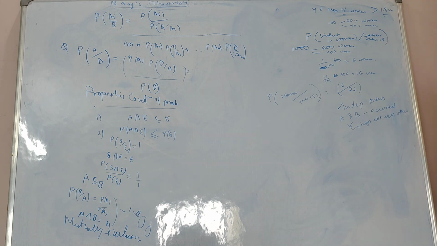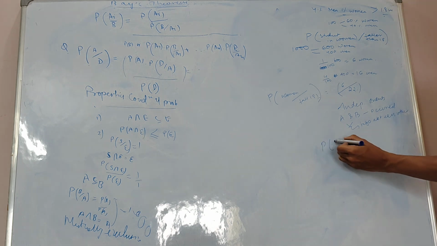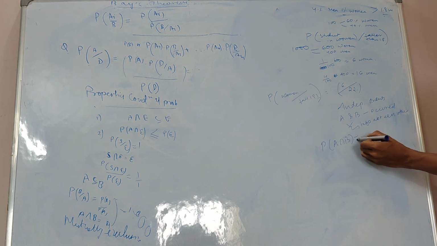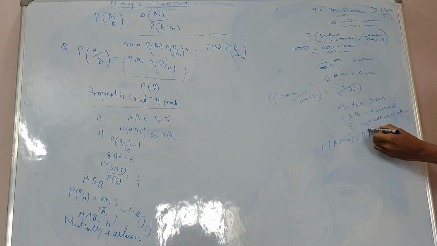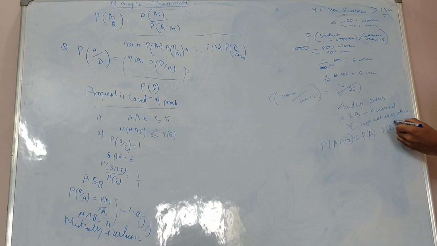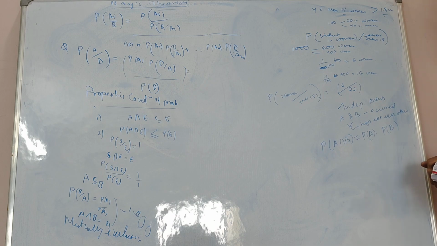So the probability of A intersection B will be the probability of A multiplied by the probability of B. And if A and B are mutually exclusive, these are outcomes that cannot happen simultaneously in a single trial. So this will be equal to 0 because there is no intersection.